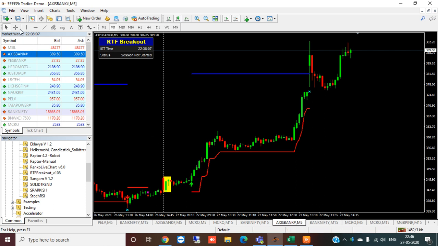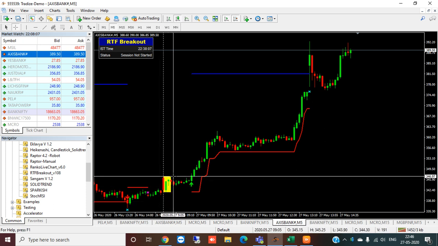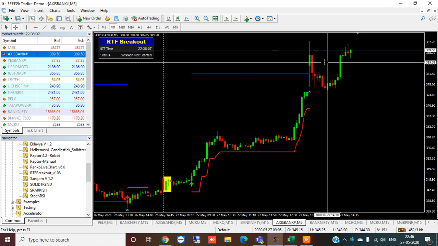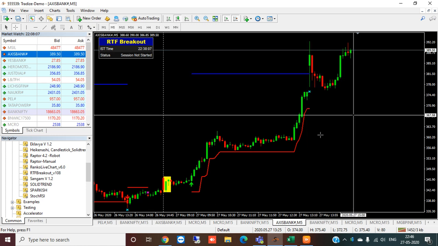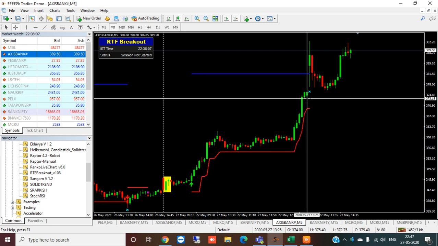The buy price, if you see, was 346, and the target means 30 rupees. You can imagine gaining 30 rupees on Axis Bank. Think about how much it will give you in futures, where you multiply by the lot size. So this is one example of stocks that I have given.